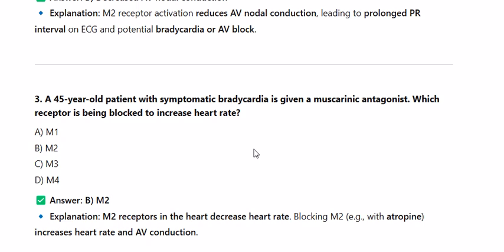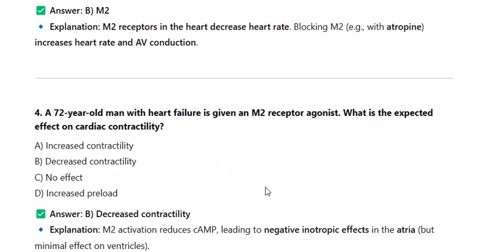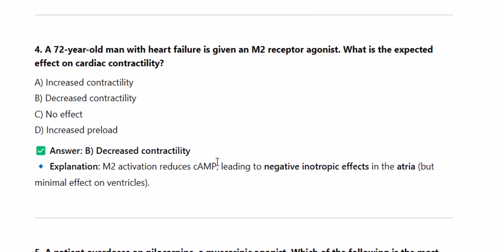4. A 72-year-old man with heart failure is given an M2 receptor agonist. What is the expected effect on cardiac contractility? A. Increased contractility. B. Decreased contractility. C. No effect. D. Increased preload. Answer: B. Decreased contractility. Explanation. M2 activation reduces cAMP, leading to negative inotropic effects in the atria, but minimal effect on ventricles.